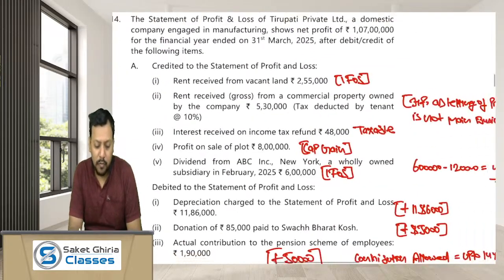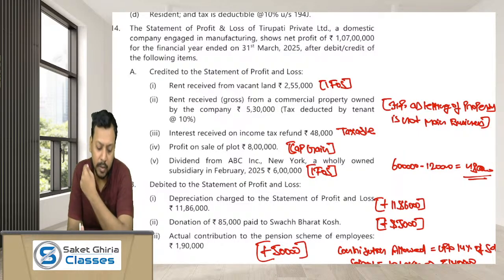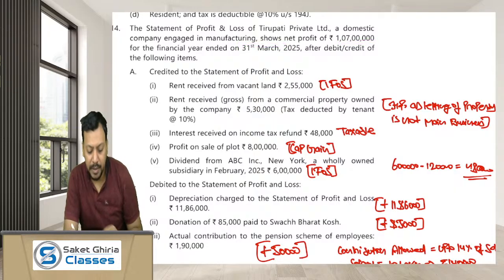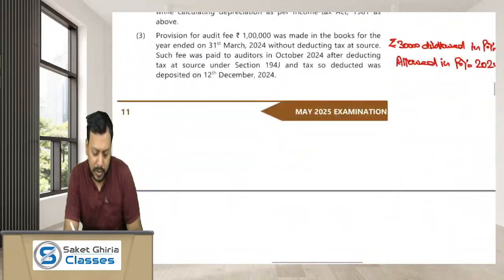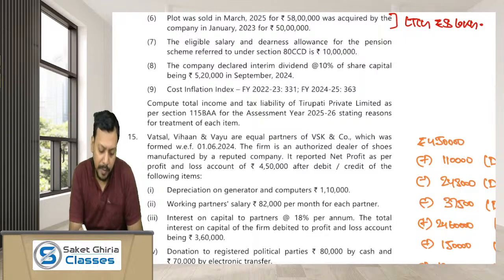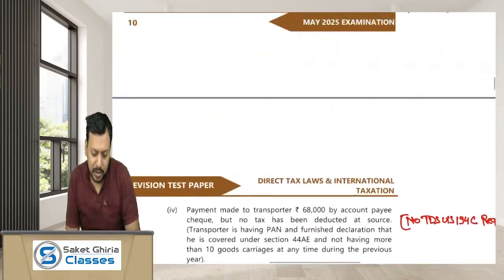Okay. Moving ahead, this is a good question. Question number 14, a comprehensive PGBP and total income question. The statement of P&L of Tirupati Private Limited, a domestic company engaged in manufacturing, shows a profit for the financial year after debit and credit. Whether the company is under any alternate regime? Question says the company has opted for 115BAA, means the company is under section 115BAA. So what are the adjustments that you have to make?